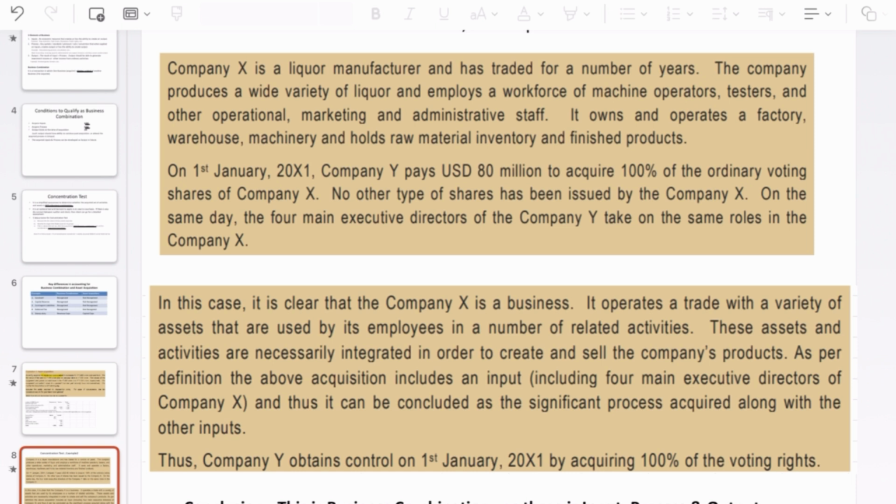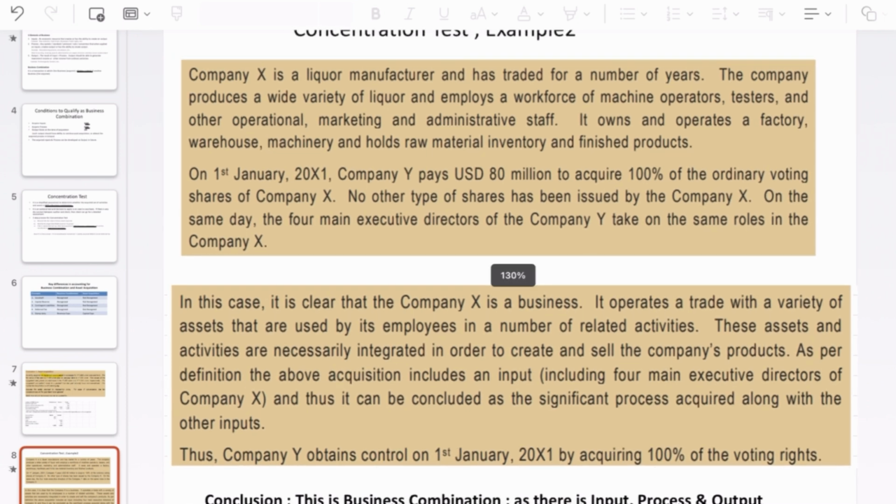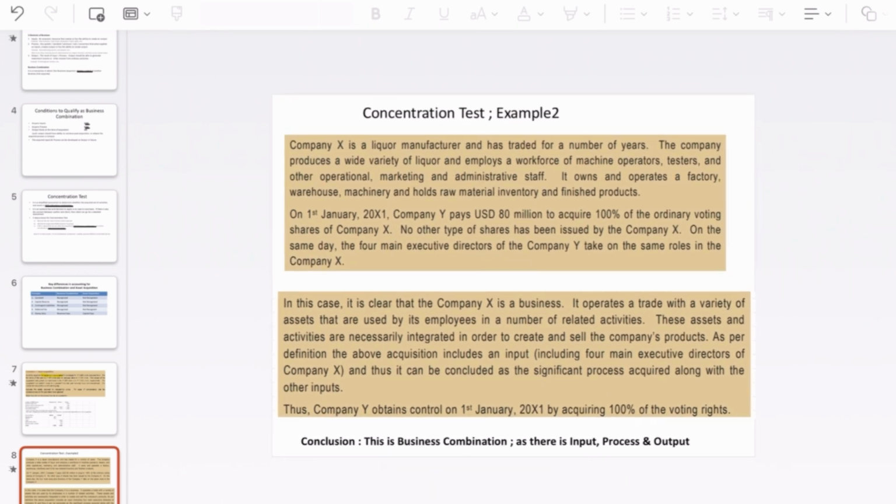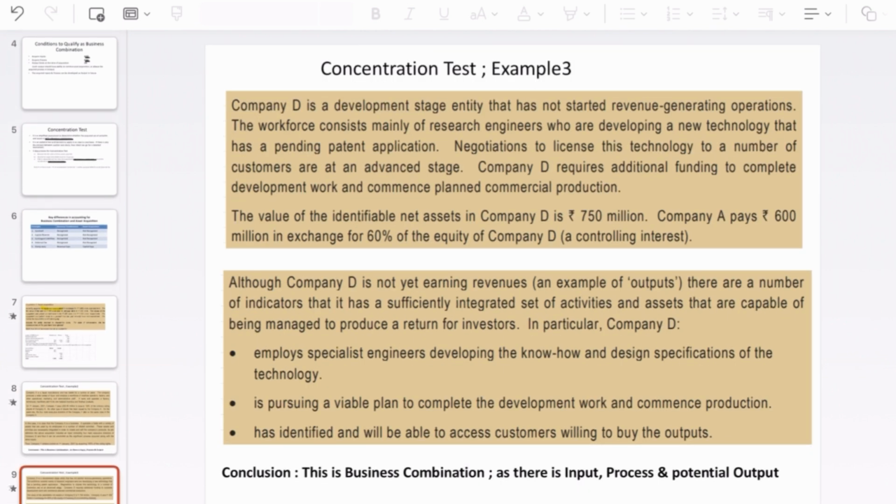As per the definition, the above acquisition includes an input, including 4 main executive directors of company X, and thus it can be concluded as a business transfer. Right, okay, I think it's clear. So basically all the 3 conditions have been satisfied: we have the input, process and output.